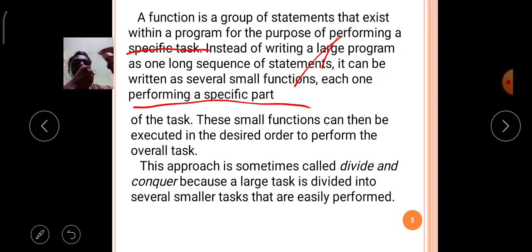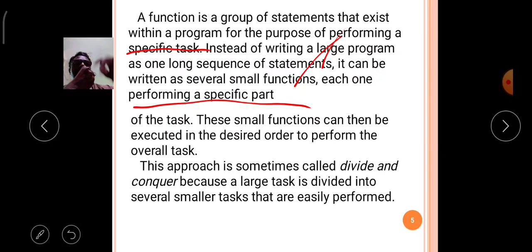That's why you convert the lengthy program into small functions, where each small function performs a specific work in the program. That is how functions are used in the Python language.